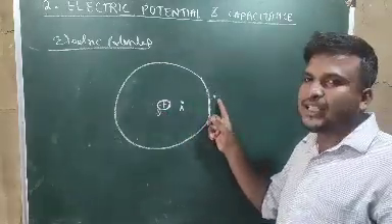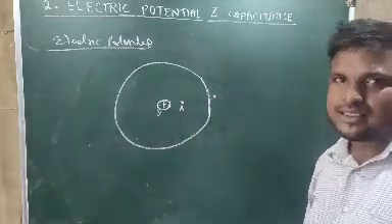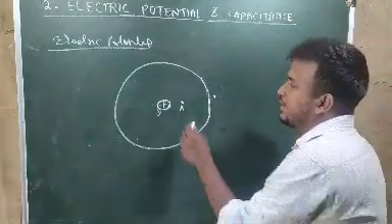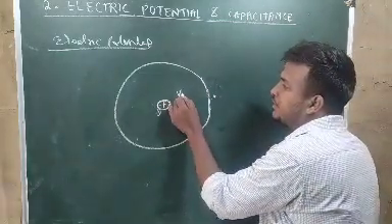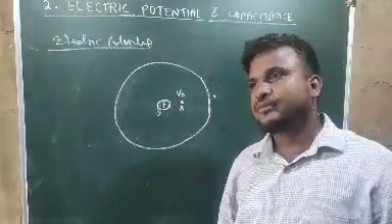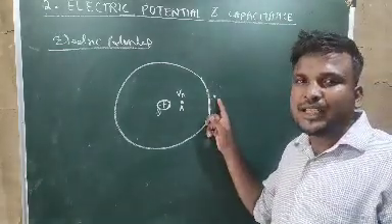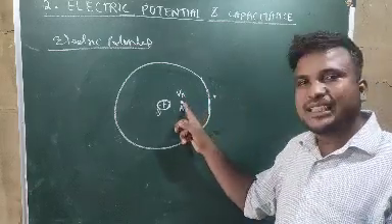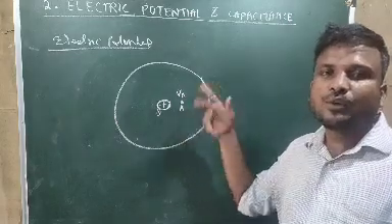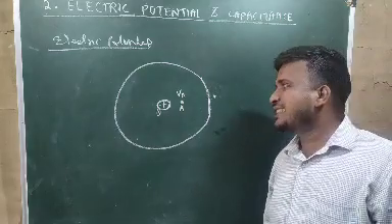Now, in order to bring this test charge from this point up to the point A, we have to do some external work. That external work is stored as a potential. So at the point A, the potential will be VA. So what is electric potential? Electric potential is the amount of work done to bring a unit positive charge from infinity to a point inside the electric field. That work done is stored as a potential, and this is known as the electric potential.